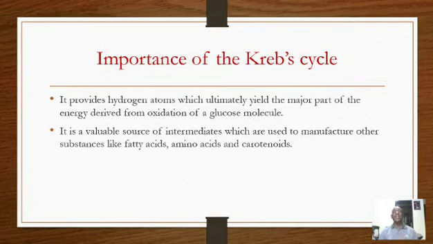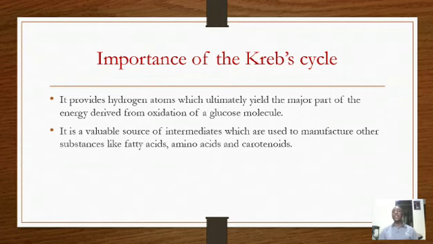Among the products of the Krebs cycle, we have hydrogen atoms, which are taken up by NAD or FAD. In other words, they reduce NAD and FAD, so that the products are NADH2 and FADH2. We also have carbon dioxide formed as another product. Therefore, what is the importance of the Krebs cycle?